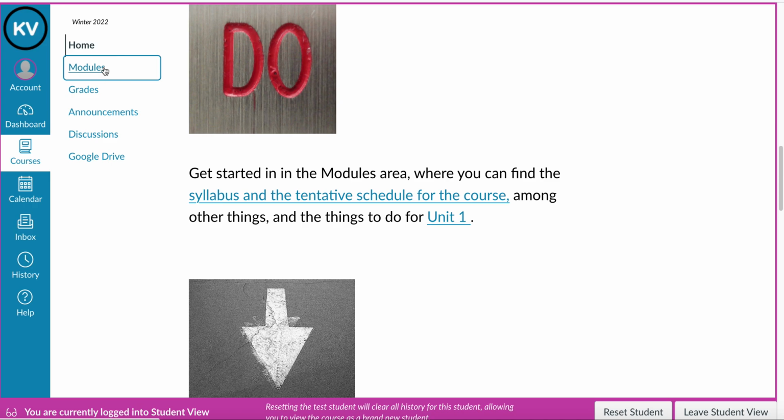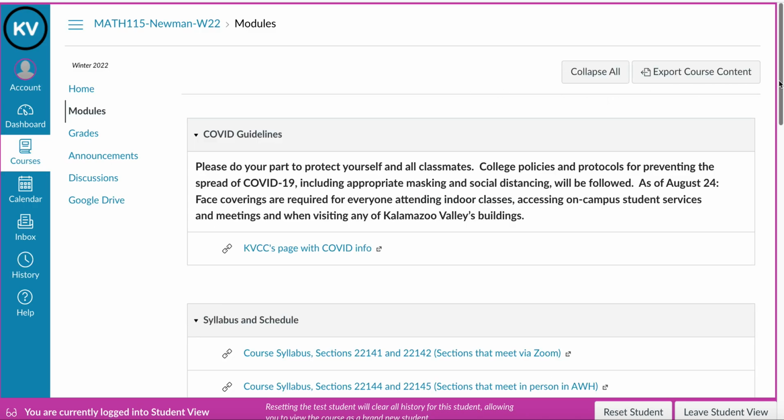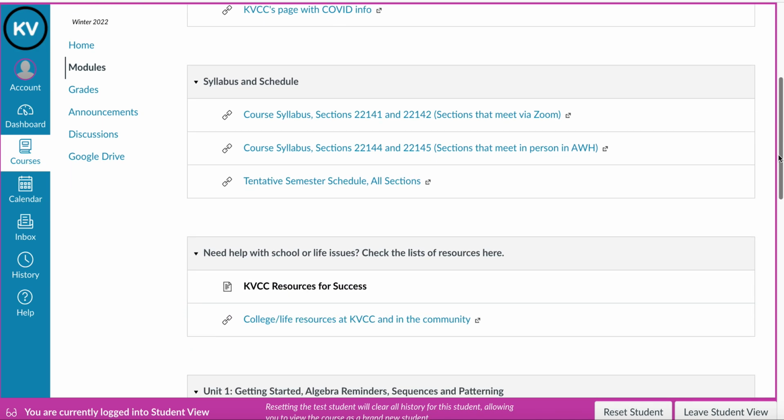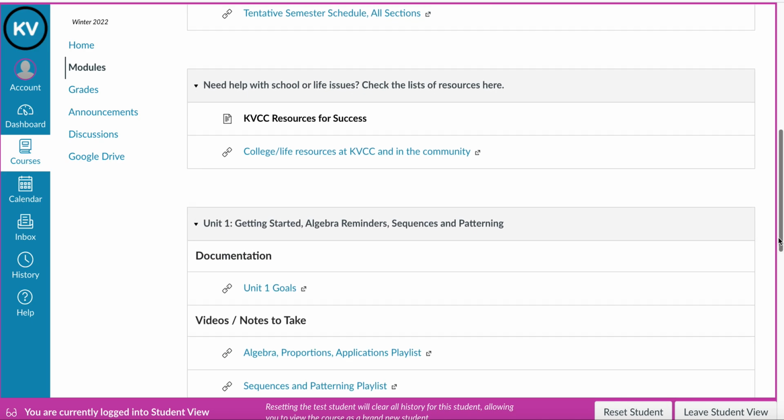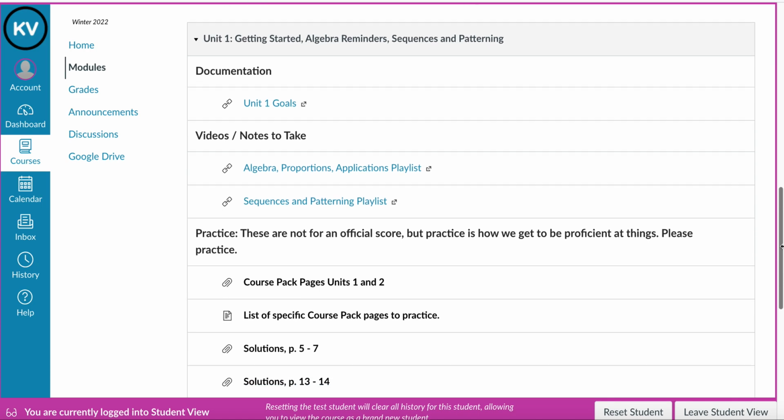If you head to the modules area, this is where you'll find the work to do along with some background information. So COVID guidelines first. The syllabus and the schedule are listed here depending on which section you are in. So know your section, know what your plan is for the semester. Resources are listed again. And then in Unit 1, that's where we'll start in this class, I will always leave you a list of goals for the unit. So the Unit 1 goals are listed here.